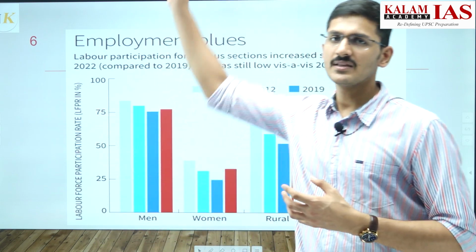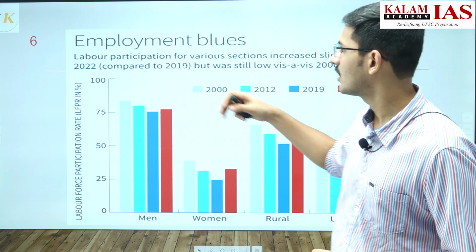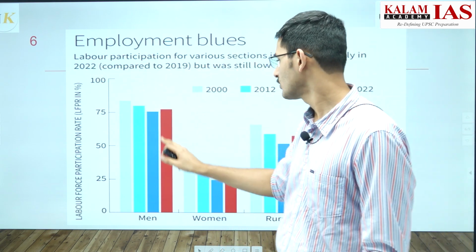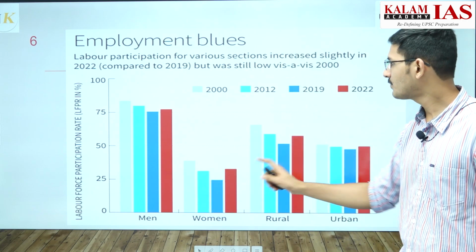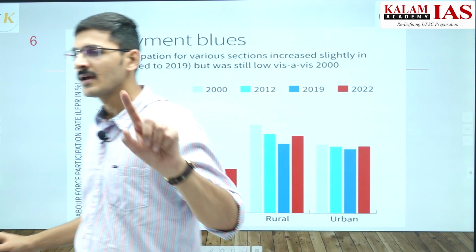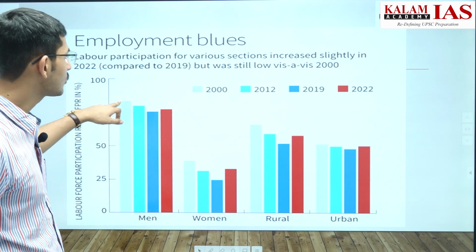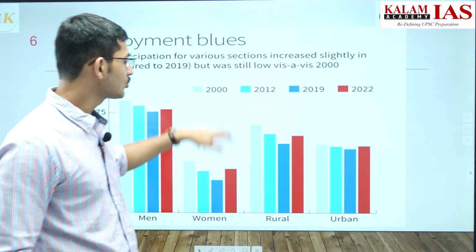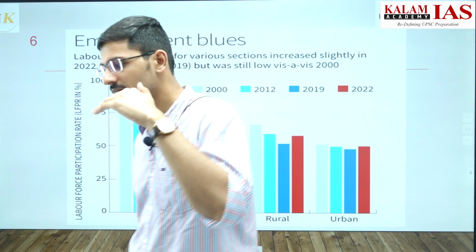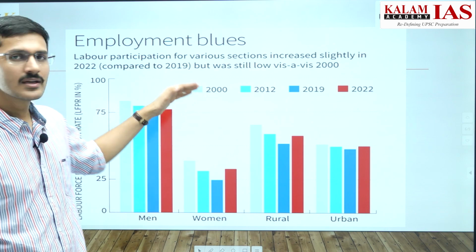As per the report released by the International Labour Organization, unemployment has reduced, or in other words, the labour force participation has increased for all the sections including men, women, rural and urban in the past 3 years, that is 2019 to 2022. But it is still very low compared to the levels in 2000. In 2000 the labour force participation was very high and it reduced consistently from 2000 till 2019, and in 2019 it started going up again.